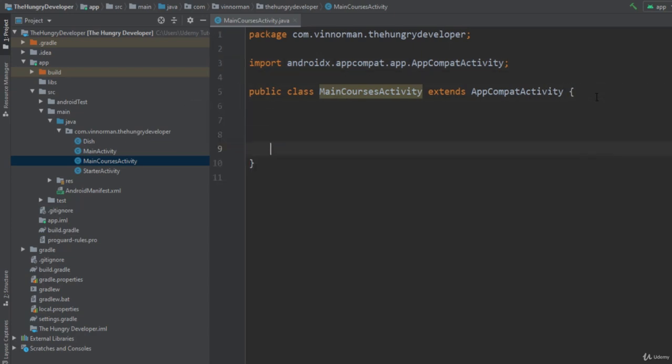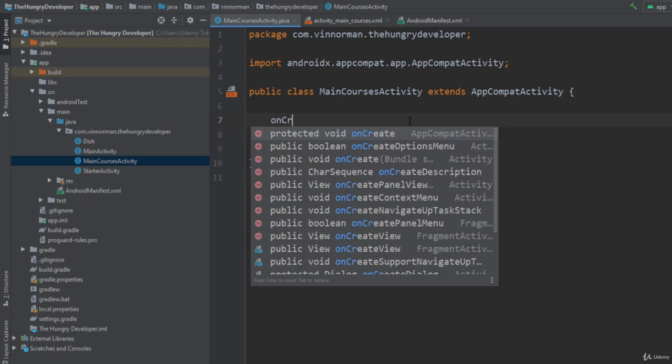Okay. And the second thing that doing the new activity wizard does is it puts in the onCreate method for us and adds the setContentView method. So we'll need to do that from scratch as well. If you remember when we made our dish class, we were able to use the pre-existing toString method by just typing it, and we can do a similar thing here. So we can just start typing onCreate and find that existing method that we need. So with a lowercase o, on, uppercase C, create.